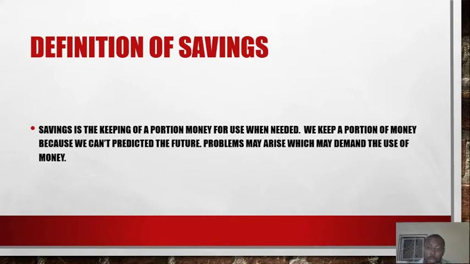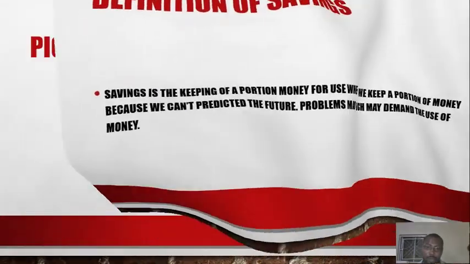So we keep a portion of money because we can't predict the future. You don't know what the future looks like. So problems may arise which may demand the use of money. So the reason why we save money is because problems may arise. So that is the reason why we save money. So savings is the keeping of a portion of money for use when needed.